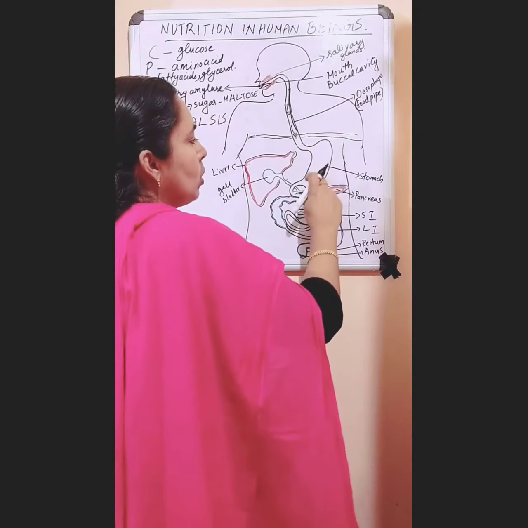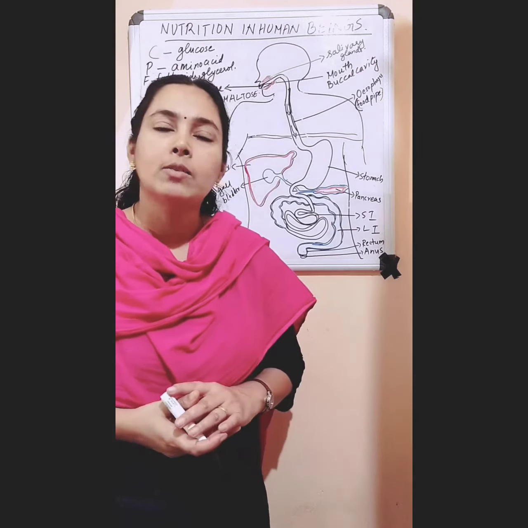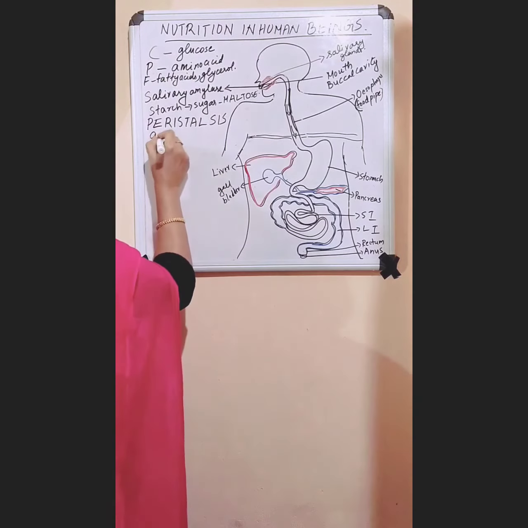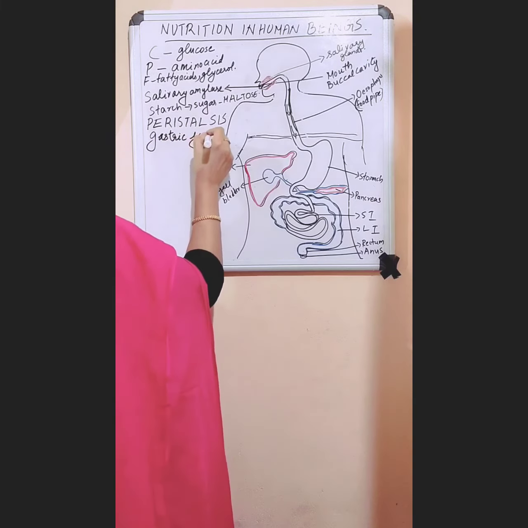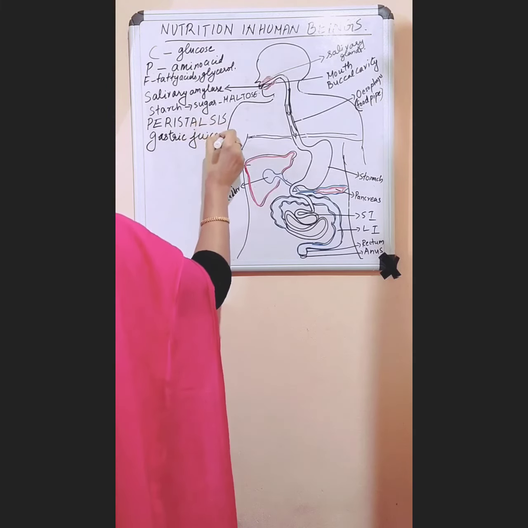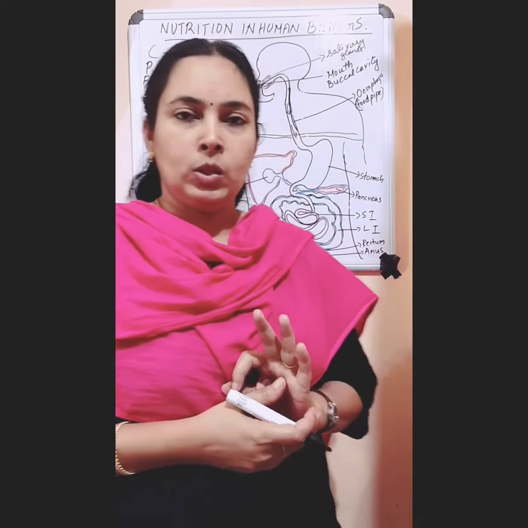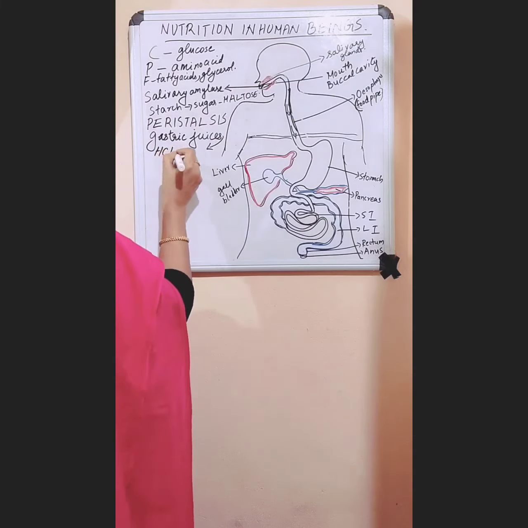And the walls of the stomach have tubular glands. And these glands will secrete some juices called gastric juices. So the juices secreted by the stomach are called gastric juices. And there are 3 types of gastric juices. First one is HCl.